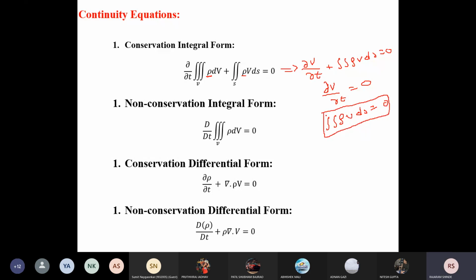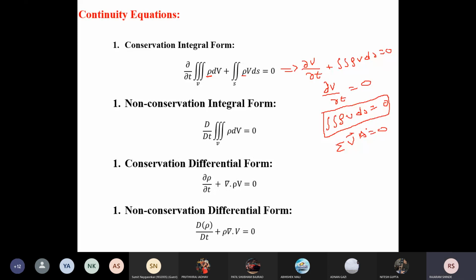You have studied this equation, rho v ds equal to 0. Now if your velocity is constant, not changing from surface to surface, we can remove this integration, or we can write this as the summation of v bar into area equal to 0.